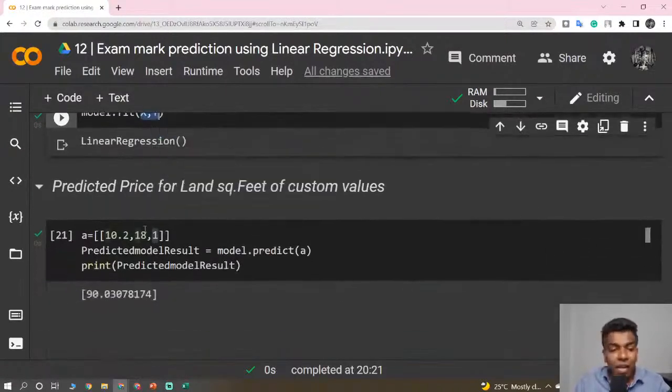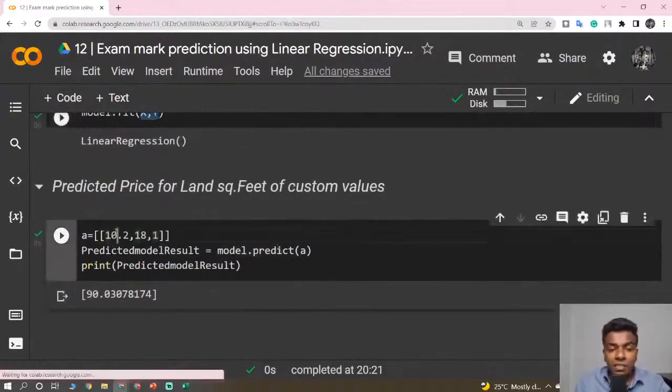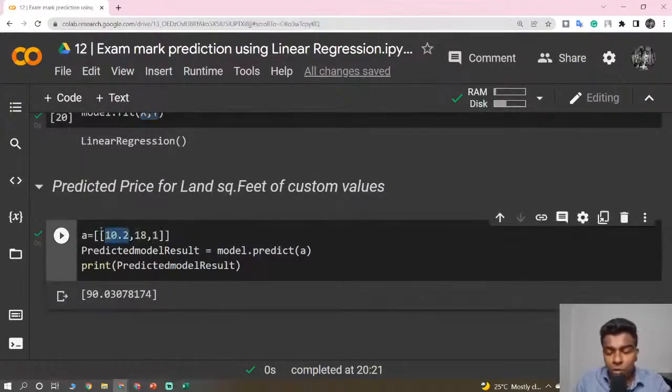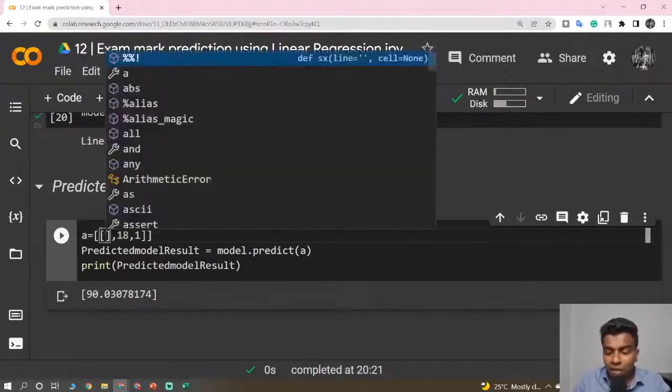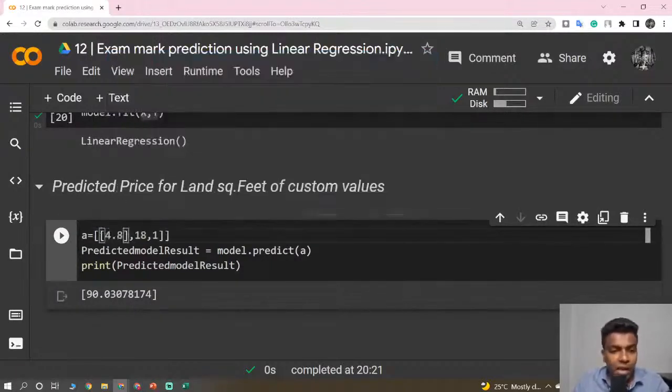After that, we are just going to do the testing. For prediction, we are just going to give some random values. For an example, the student's study hours is 4.8, the age is 16, and the person is not having internet. Likewise, we have given this data. If you run this, it gives me the result of 69 marks. He is only going to get 69 marks.